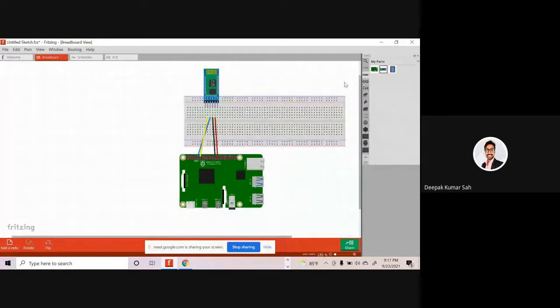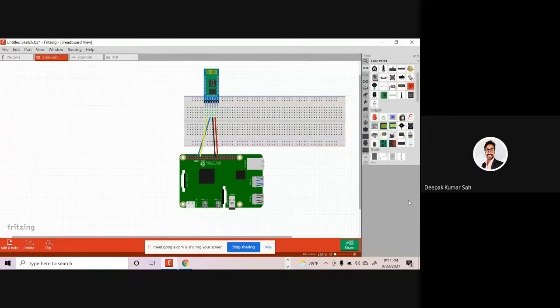In this way, there are lots of components available over here. You can use capacitor, resistor, display, all the things. If you do not have a Raspberry Pi at home, then you can try circuit making from here. To make a robot, the first thing is circuit making, then programming. If you know both, then you can easily start making your first project.